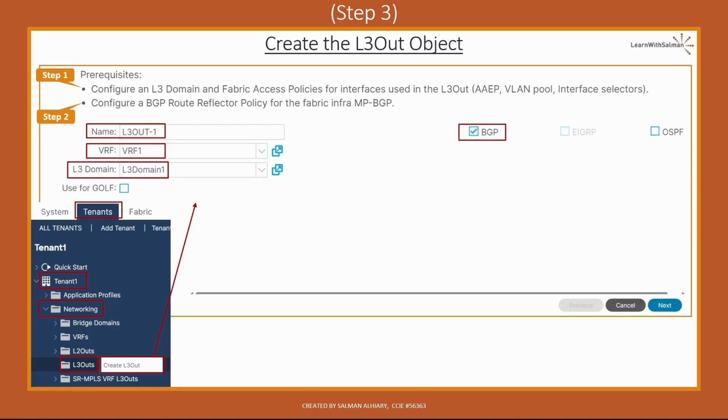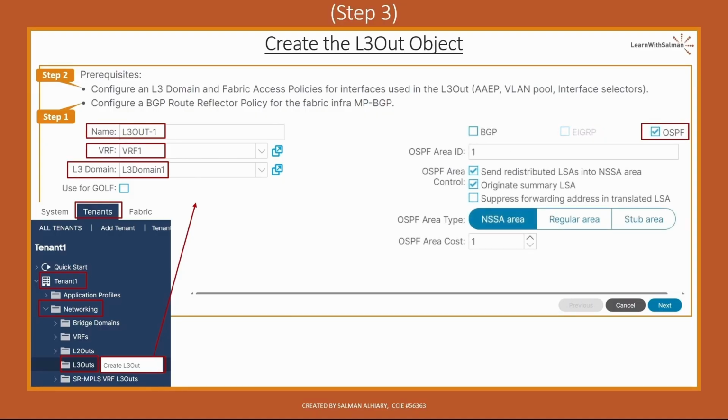As I mentioned here, if we select BGP, we can also select OSPF to advertise the loopback and the directly connected interface subnets. However, if I select EIGRP, I cannot select any other protocol. Note that here we determine the EIGRP autonomous system number, which is here 100.